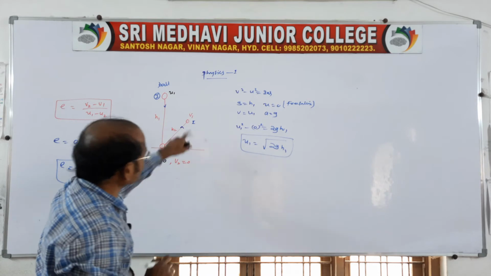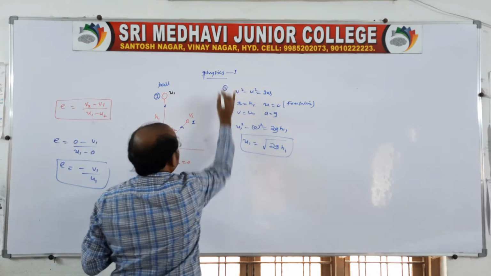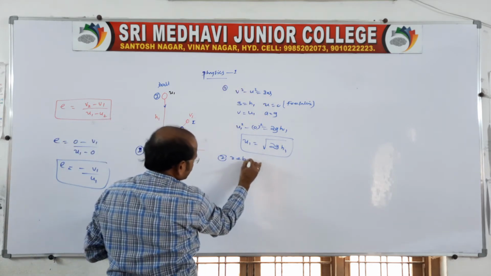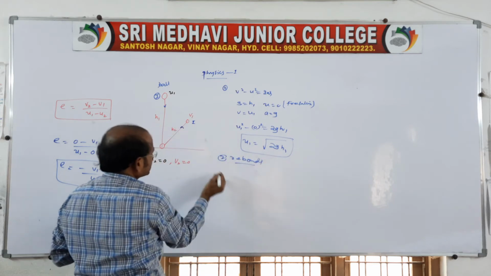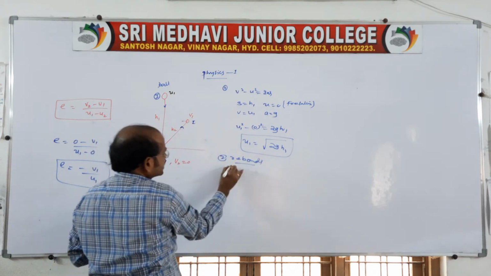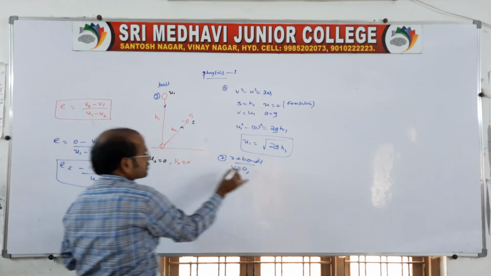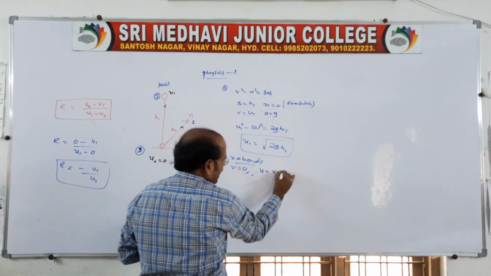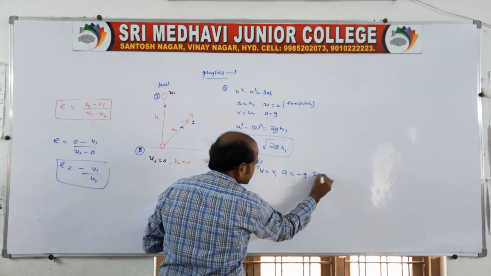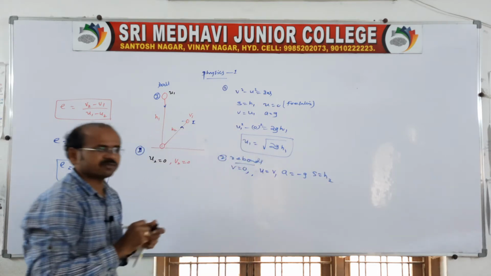What about the bouncing? See, it is falling and now it rebounds. It reaches a maximum height. At the maximum height, the final velocity becomes 0. But the body is moving with velocity V1 against gravity, through a height, you say, H2. Very simple information.